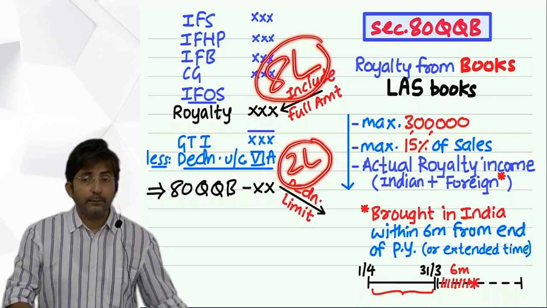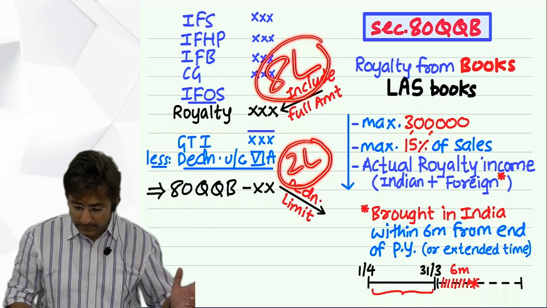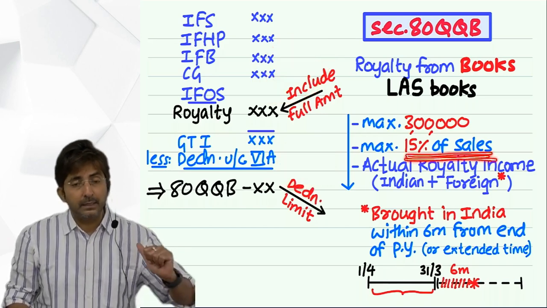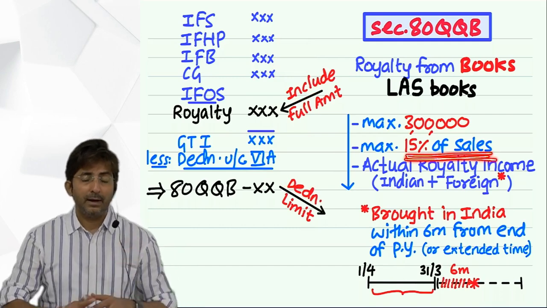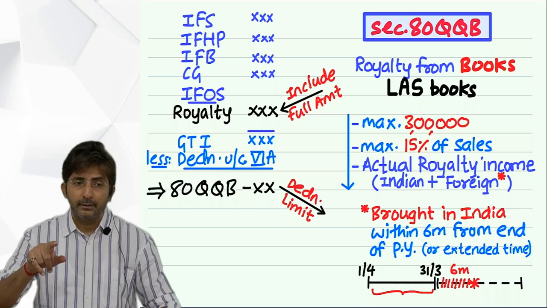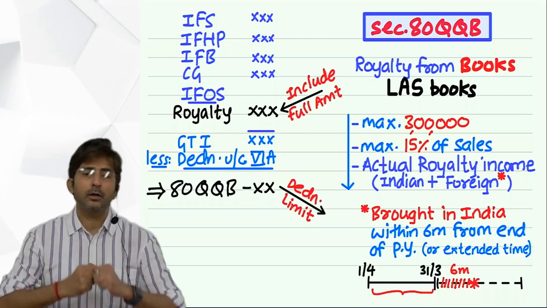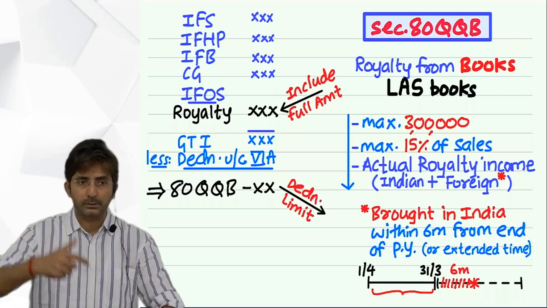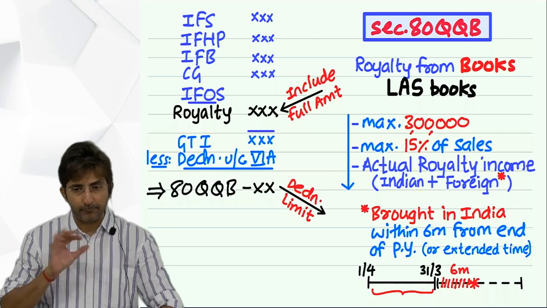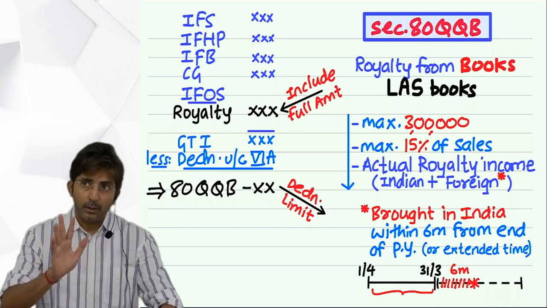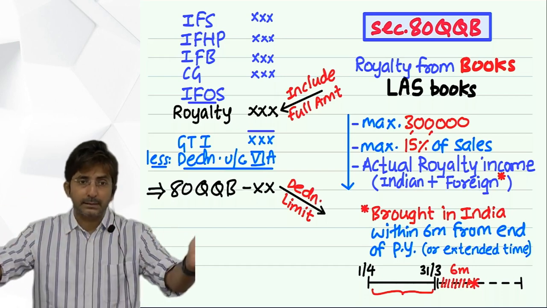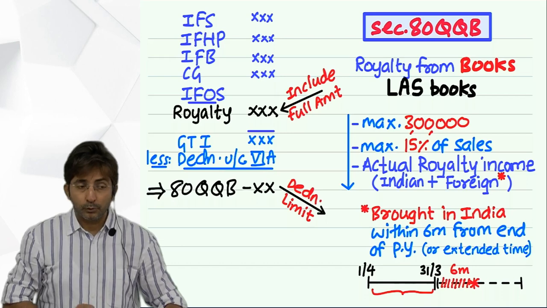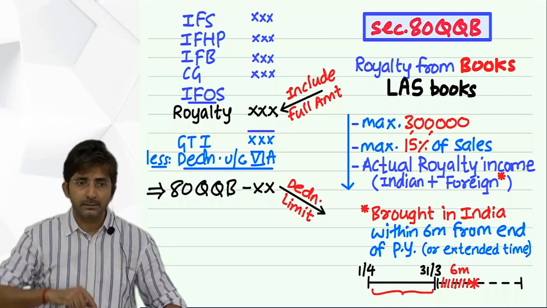No, that 15% is not of 8 lakhs, dear. It is 15% of sales. While explaining royalty, didn't I say how authors usually get royalty, depending upon the amount of sales of their books? For example, I have written CA Final Direct Tax books. Whatever sale of books takes place, I will get a certain percentage of that. So 15% is of sales.